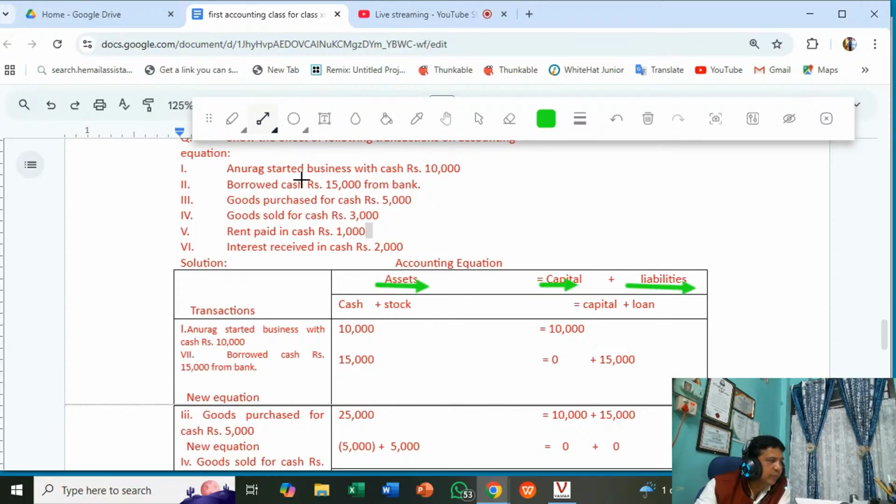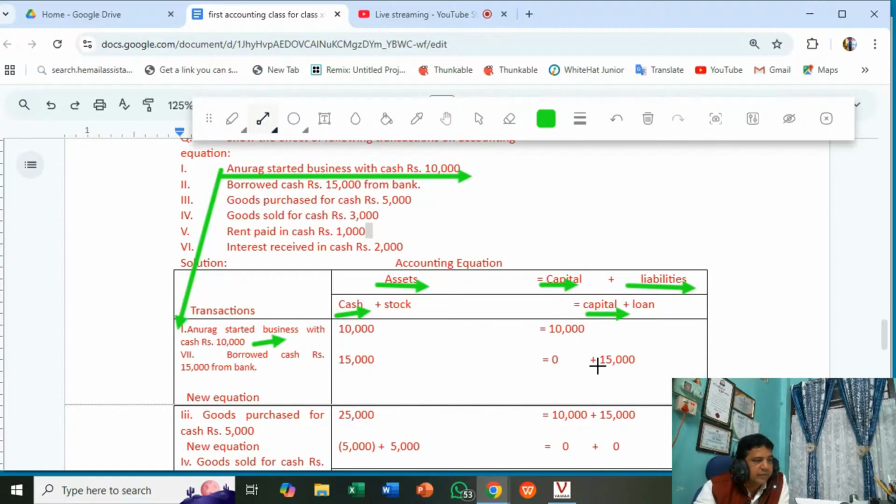Now the accounting equation is to be drawn with the help of this business transaction. Anurag started business with cash rupees 10,000. So this transaction is written here. Cash balance increases, capital balance increases.